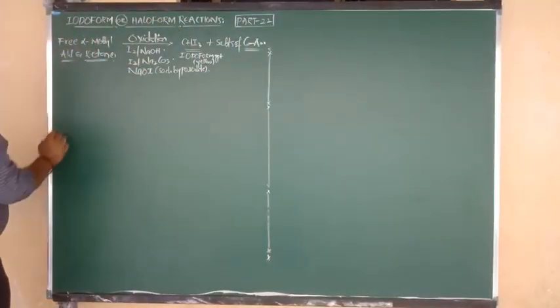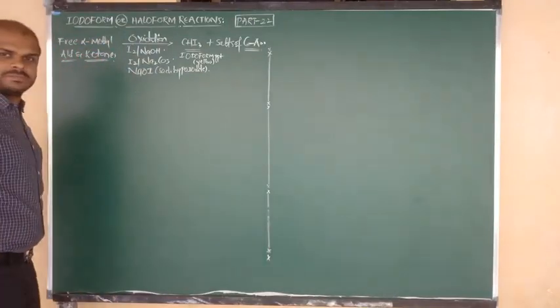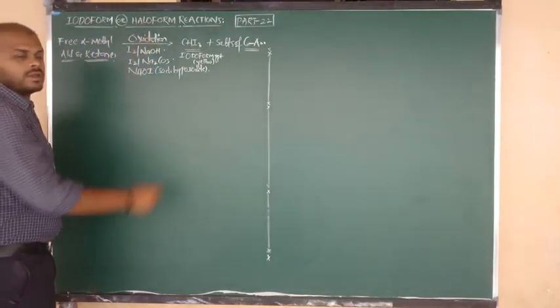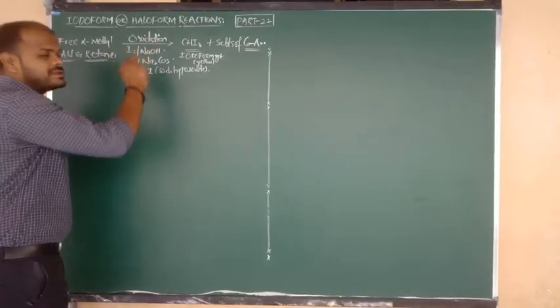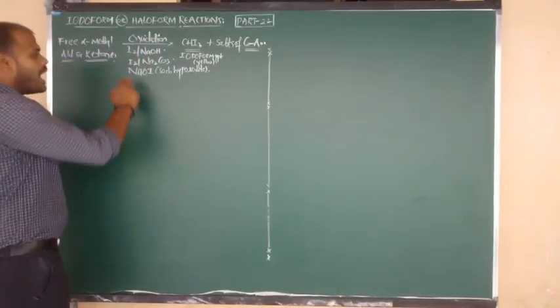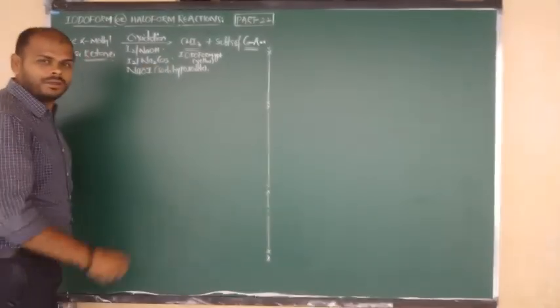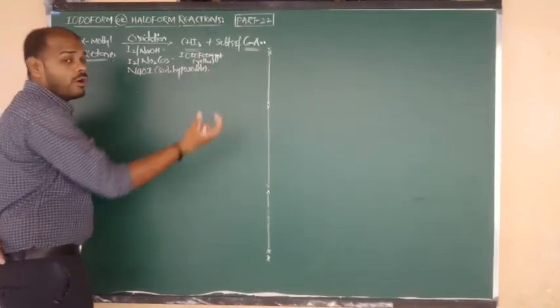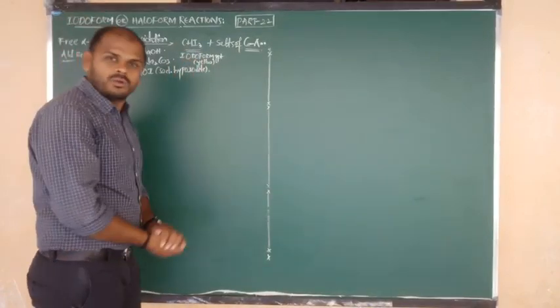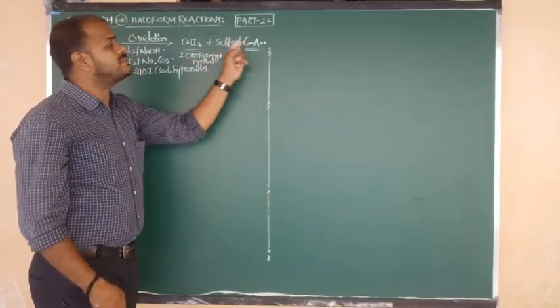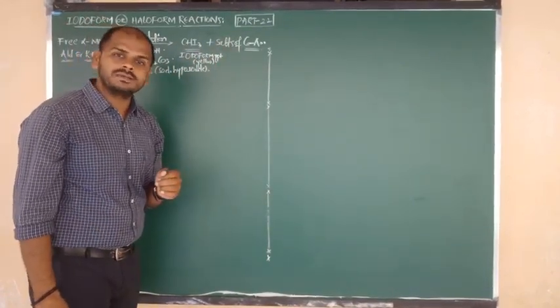Free alpha methyl aldehydes and ketones upon oxidation with sodium hypoiodide, or iodine in presence of alkali, or iodine in presence of sodium carbonate, give a yellow precipitate which settles down, that is called iodoform, and it forms another product, salts of carboxylic acid.